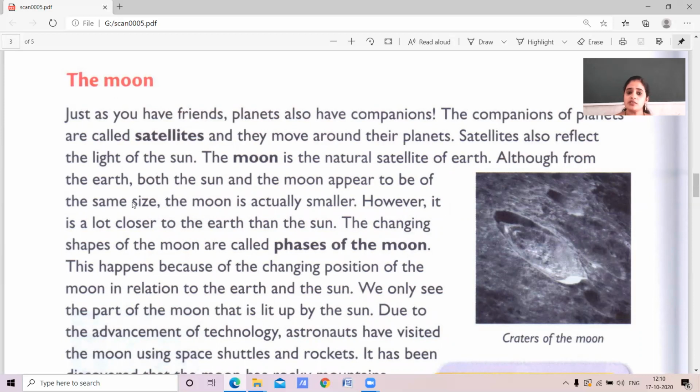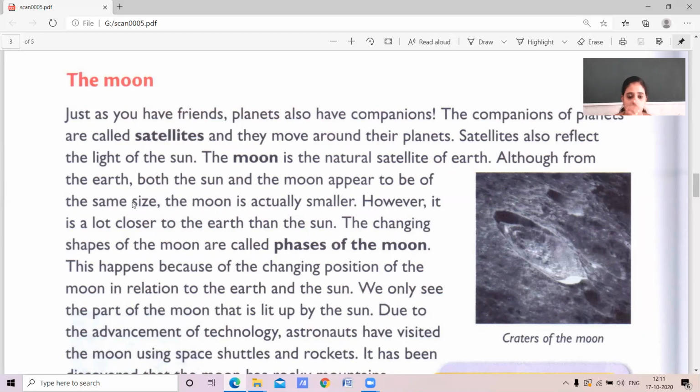Although from the Earth, both the sun and moon appear to be of the same size. If you see in the sky, the sun and the moon appear in the same size, no children? Yes.